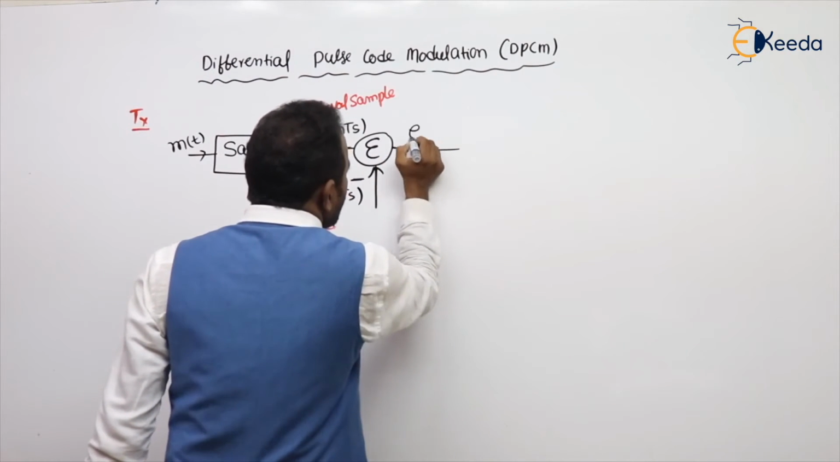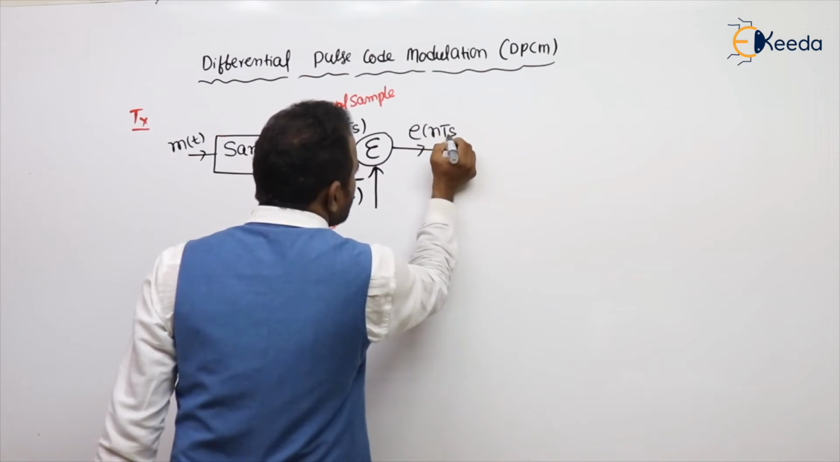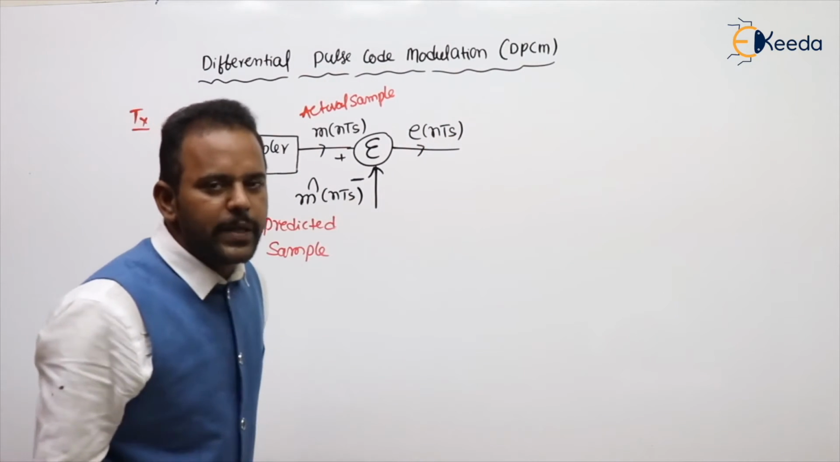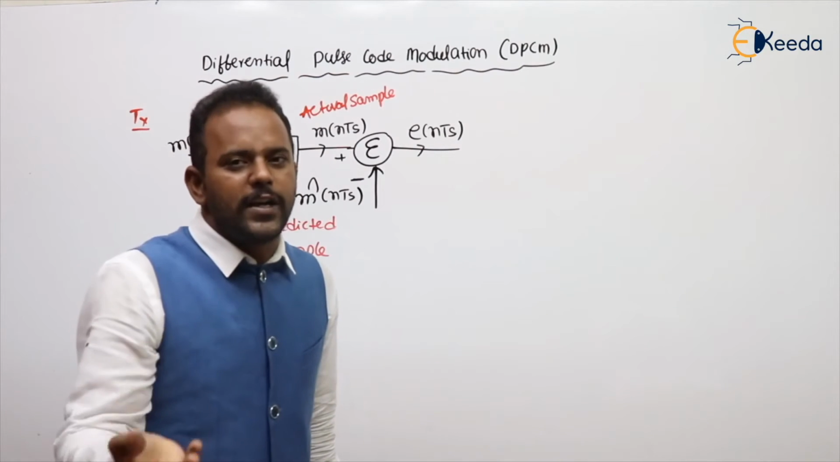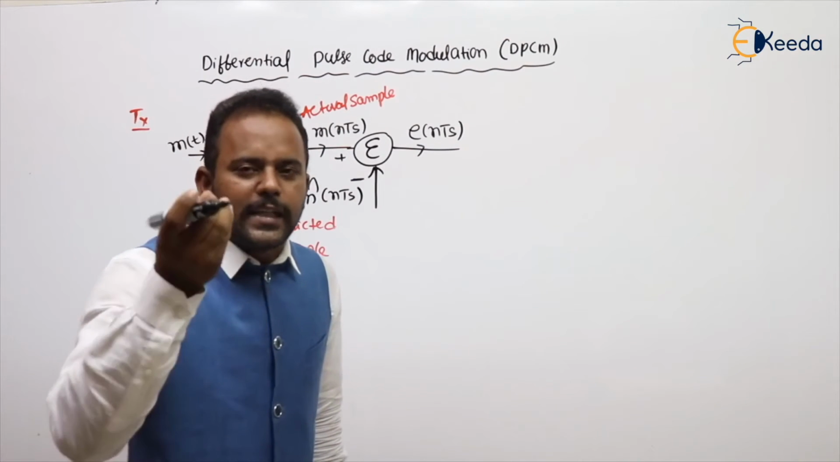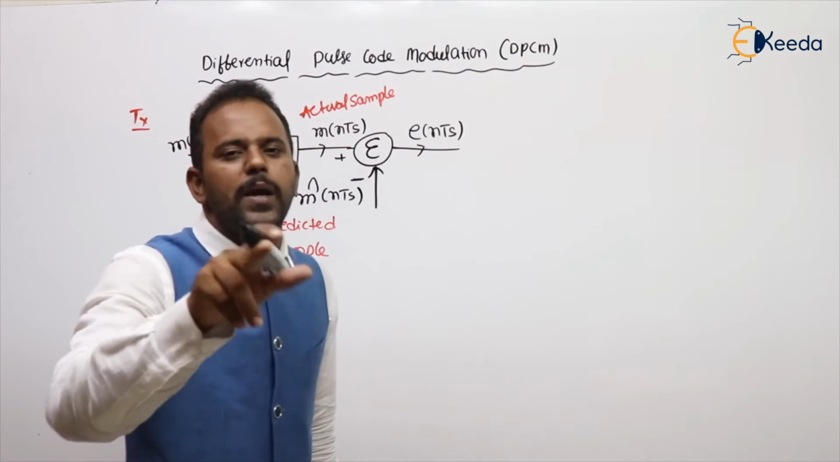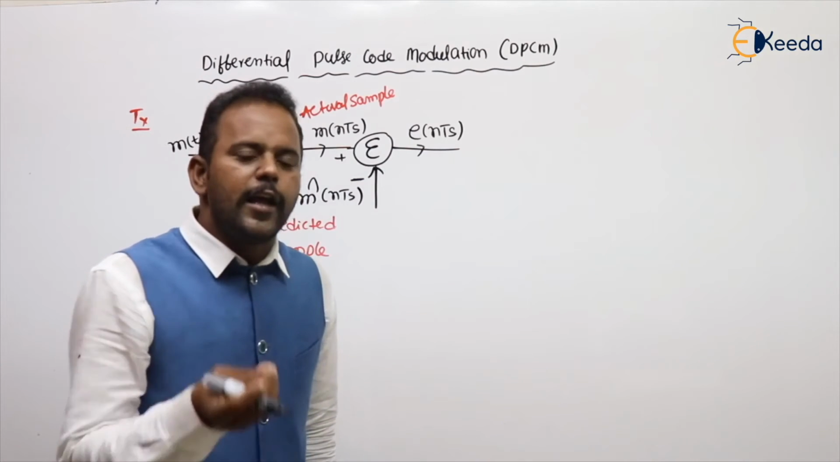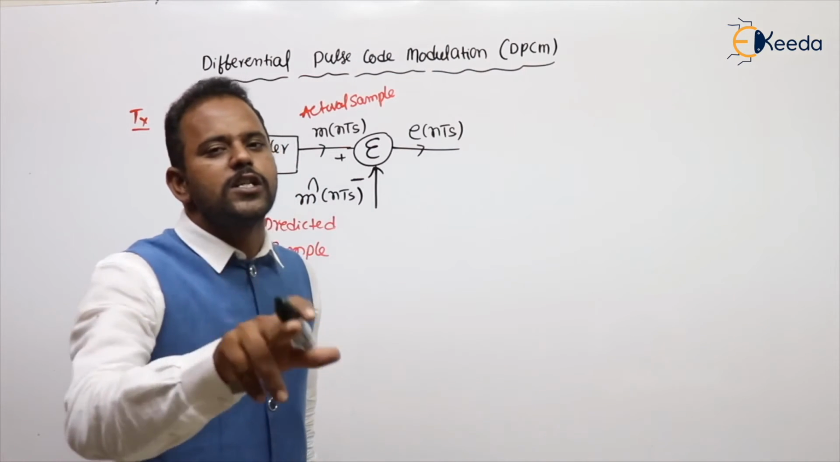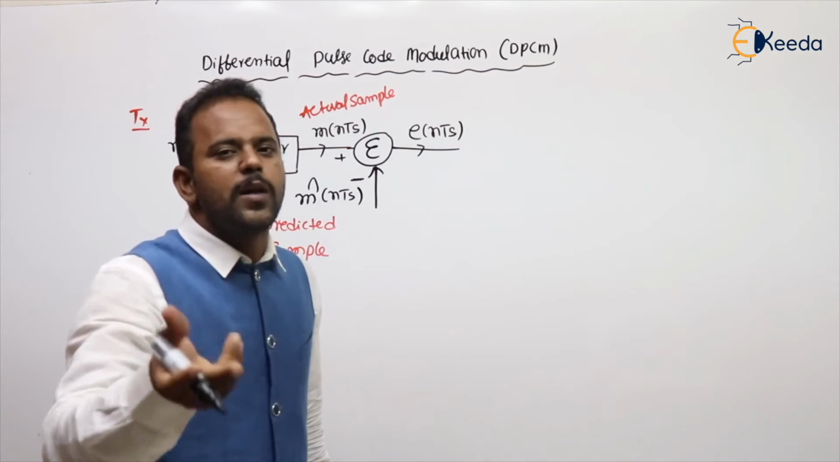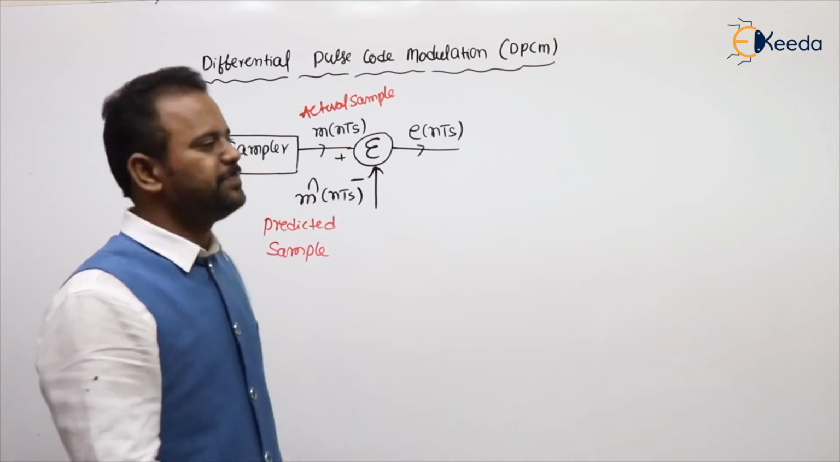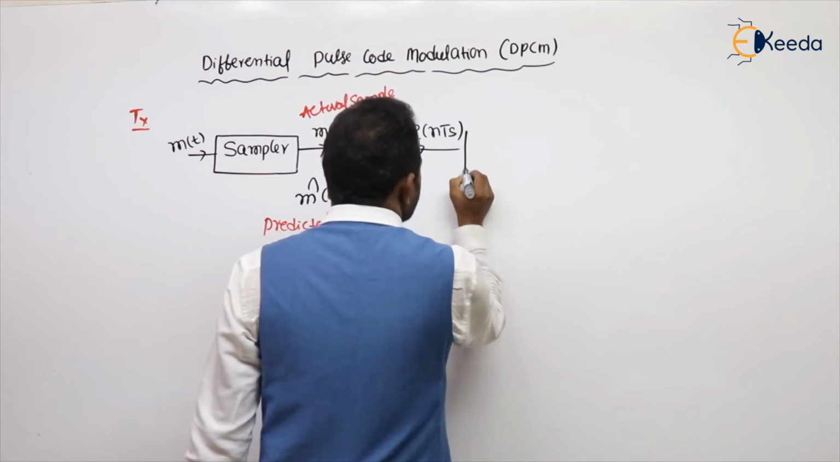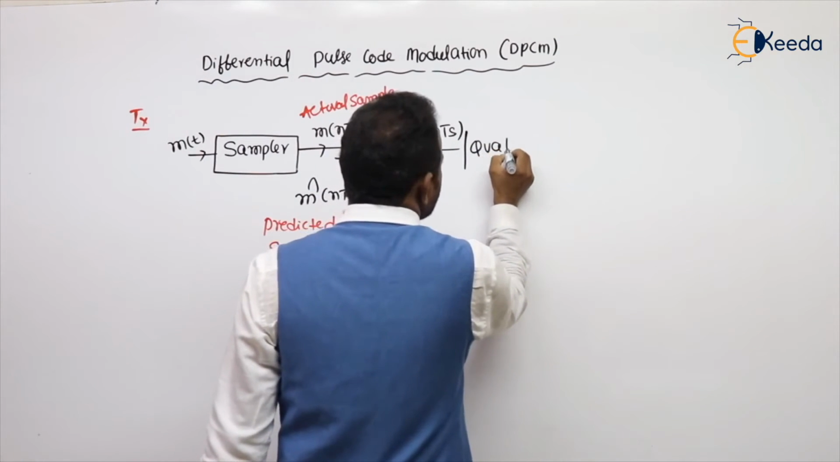We are taking the error between the both. Means in DPCM, what are we quantizing? We are quantizing e of nTs. What is e of nTs? The difference between actual sample minus predicted sample. If the prediction is good, the difference is small. The difference is small means dynamic range is small, and quantization error is small. So this is given to the quantizer.